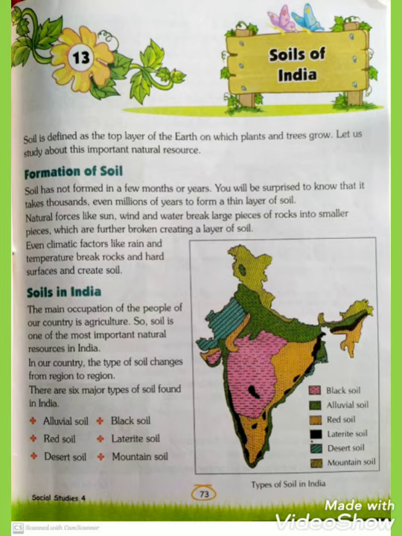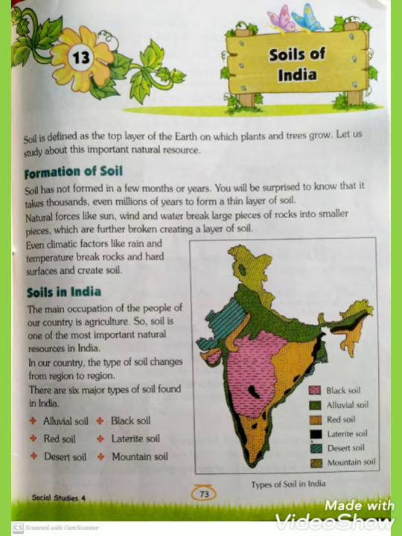Millions means 1 and 6 times 0 is called millions. Natural forces like sun, wind, and water break large pieces of rocks into smaller pieces, which are further broken, creating a layer of soil.